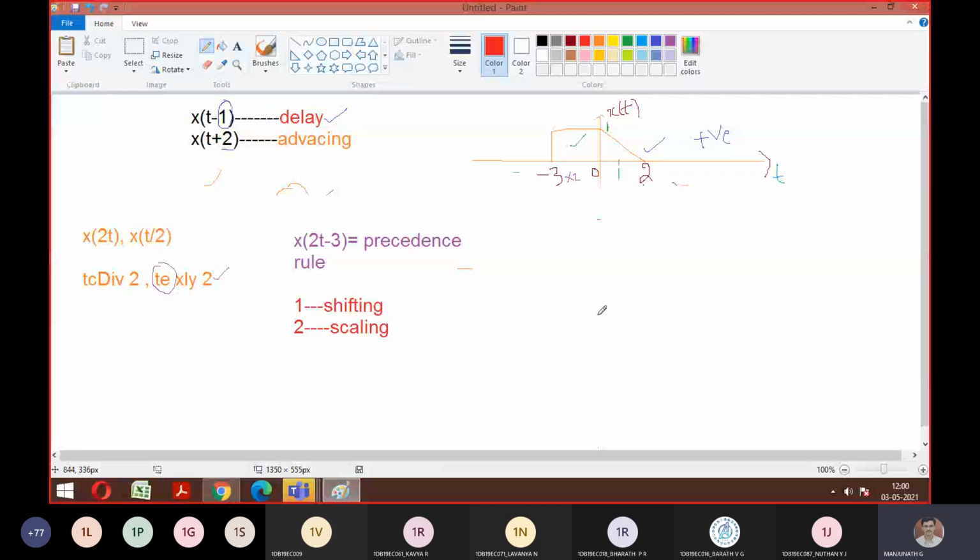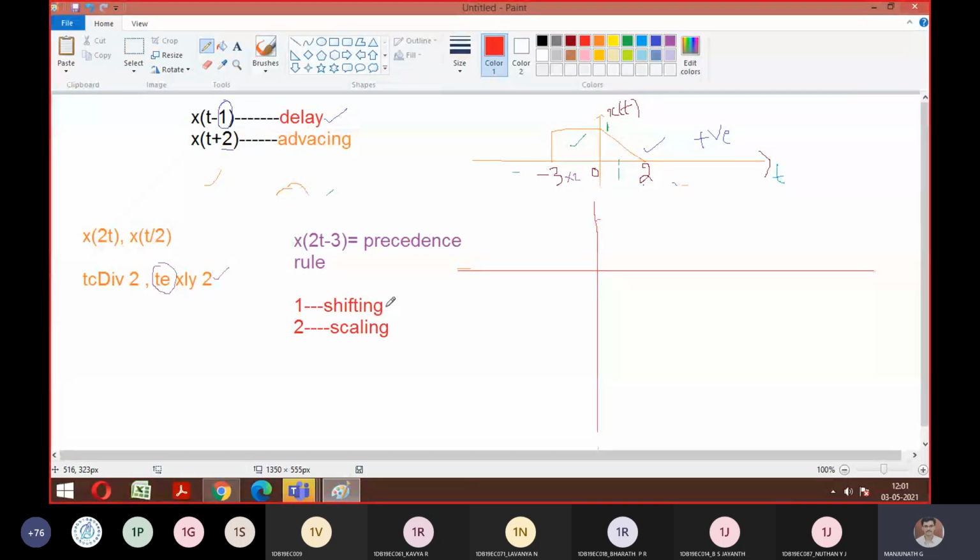We first start with shifting, where we observe that there is a delay of 3 units. So t minus 3. First thing you have to do is shifting. In that shifting, what category will come now? Is it delay or advance? Delay. Good. So now tell me from where exactly your interval starts.